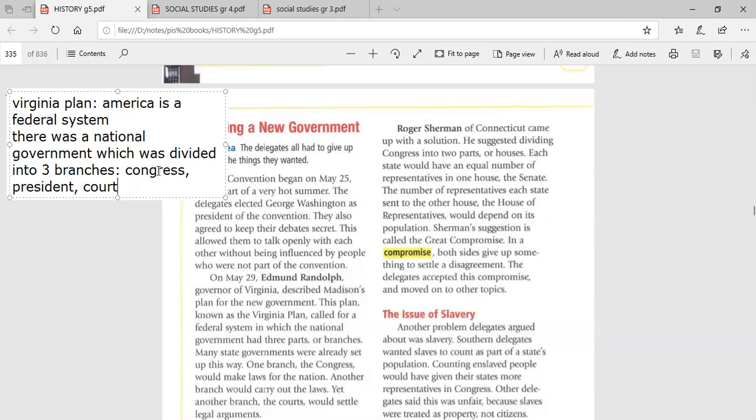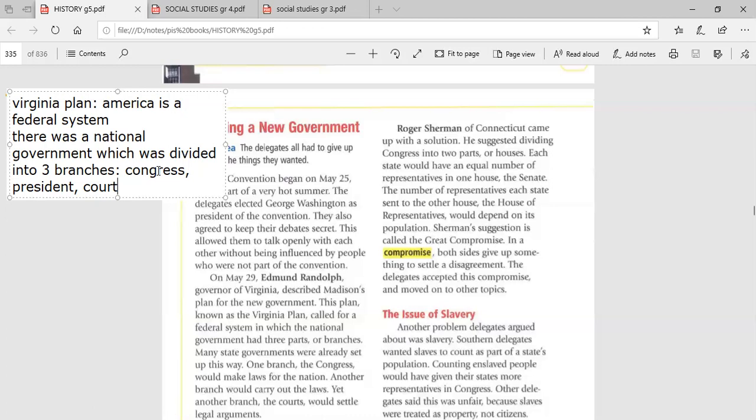Some delegates said that it should be according to the population. So, for example, the big state, I mean the state that has more population, will have more delegates in the Congress than the small states, because the small states' population is small.